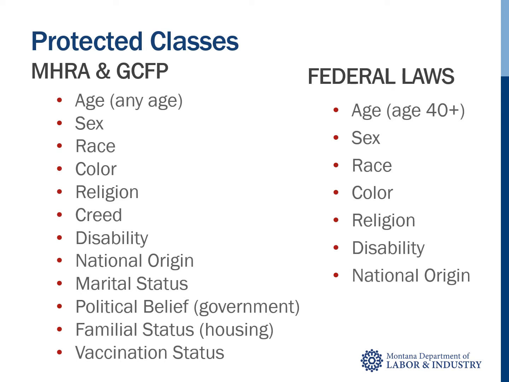Here you see all the protected classes under federal and state laws. Montana's protected classes are the same and overlap with the federal protected classes. But note that Montana law recognizes the additional protected classes of creed, marital and familial status, political belief, and vaccination status, whereas federal law does not. Also note that the protected class of political belief is only applicable in the areas of governmental services and government employment, and familial status only applies to housing discrimination.